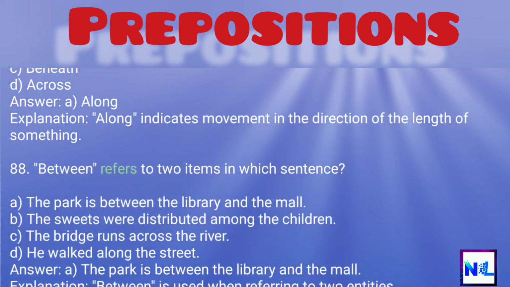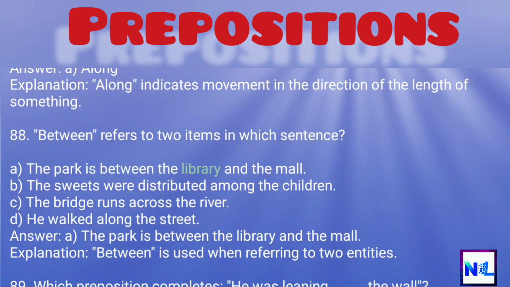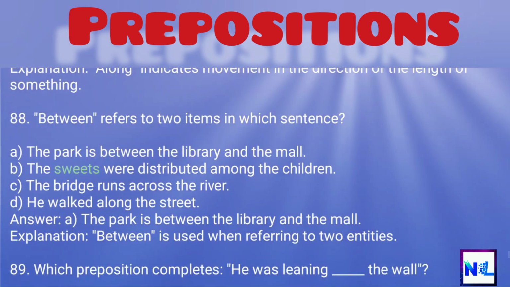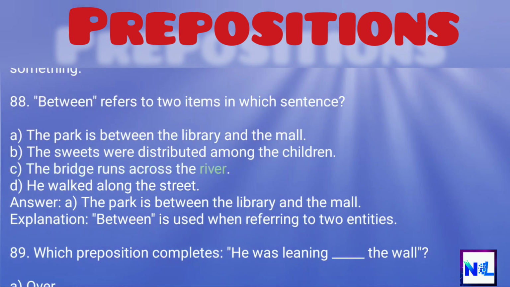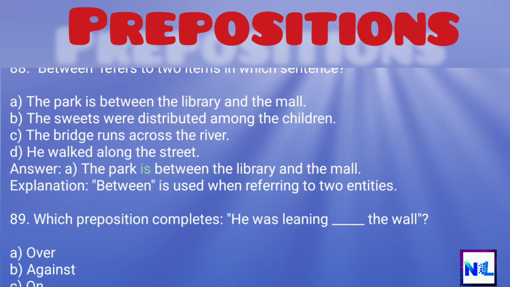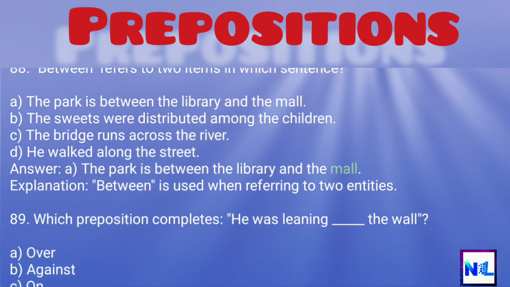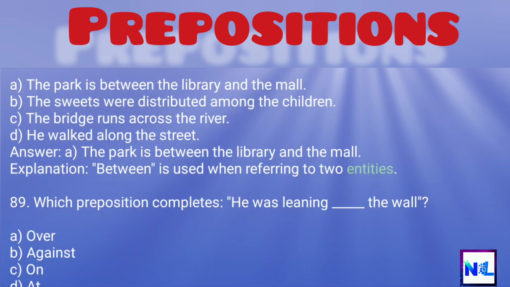88. Between refers to two items in which sentence? A. The park is between the library and the mall. B. The sweets were distributed among the children. C. The bridge runs across the river. D. He walked along the street. Answer: A. The park is between the library and the mall. Explanation: Between is used when referring to two entities.